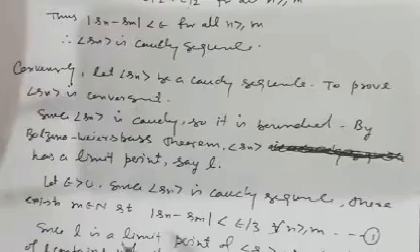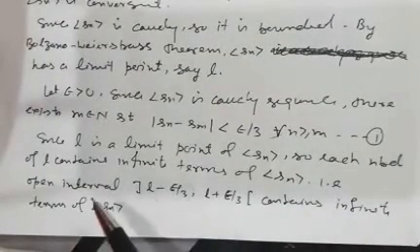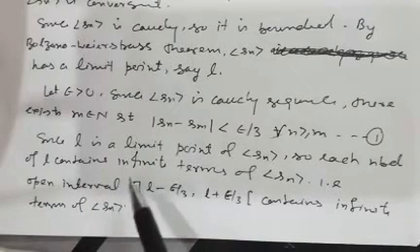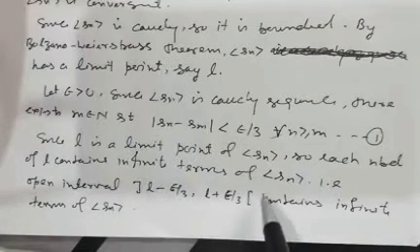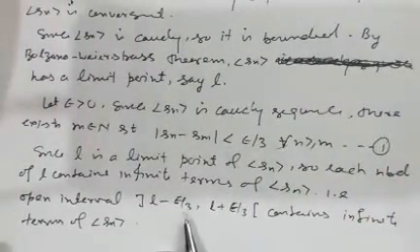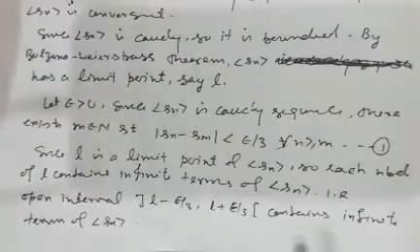Now since L is the limit point of Sn, each neighborhood of L contains infinite terms of Sn. This is the definition of a limit point. That is, the open interval, this neighborhood also contains infinite terms of Sn. So in this interval also we are taking epsilon upon 3. You can take epsilon, no problem.